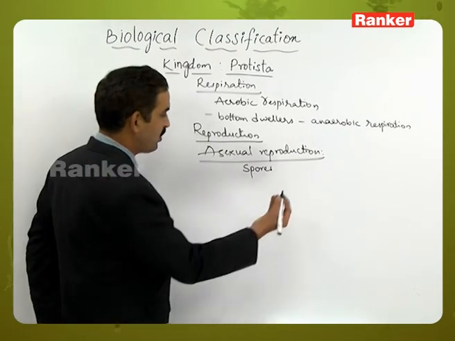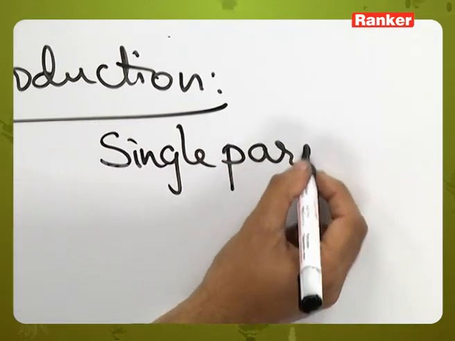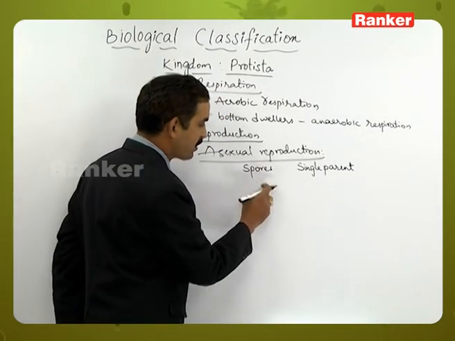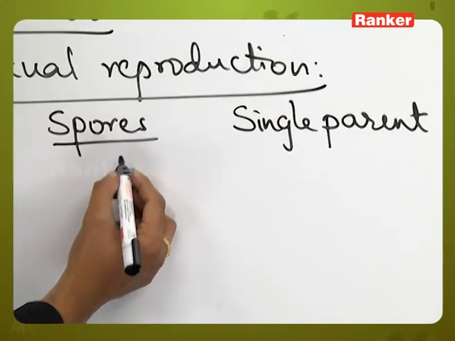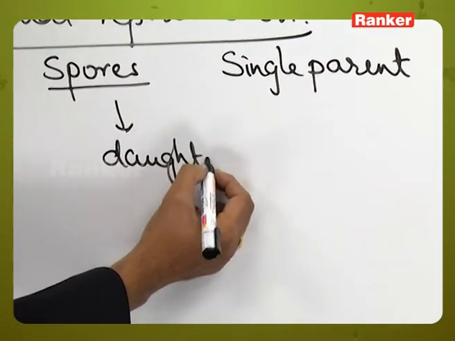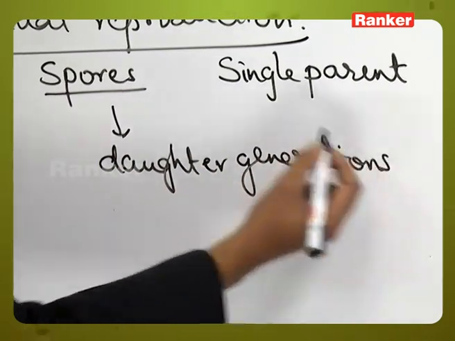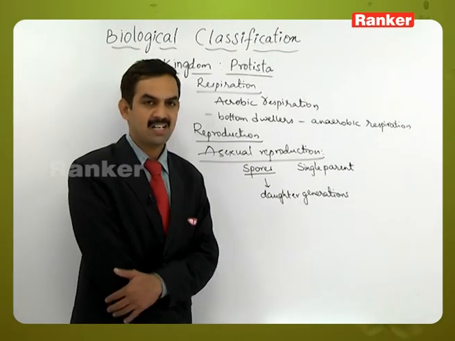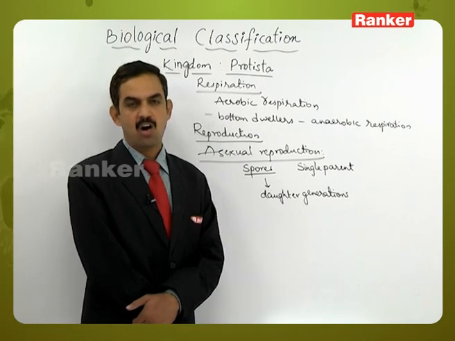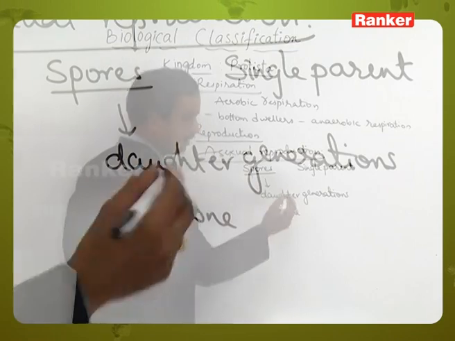As we know, asexual reproduction is a process where a single parent is participating, and the spores produced from the single parent give rise to the daughter generation, or many daughter organisms are produced from the spores released by the single parent, and all the daughter organisms appear similar, so we can call them a clone.